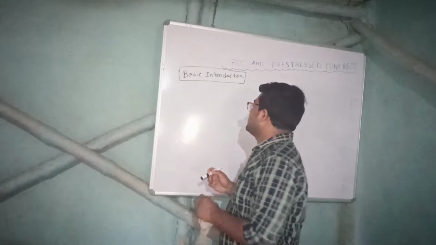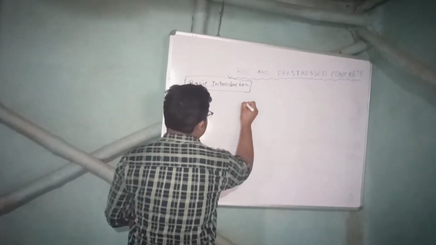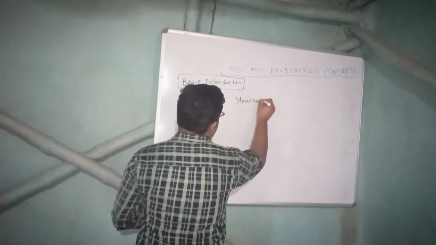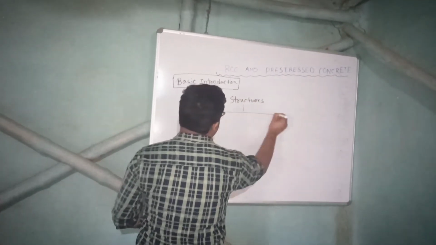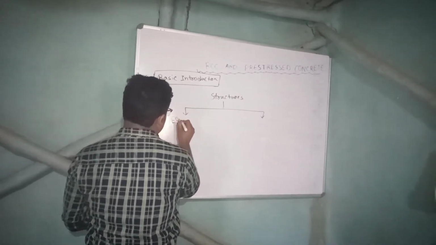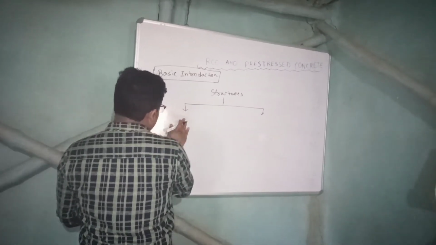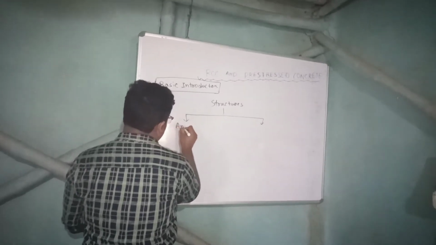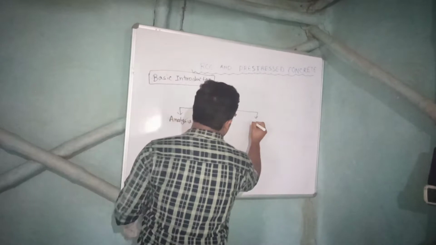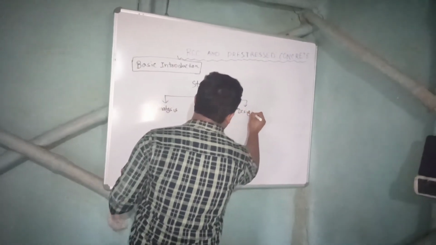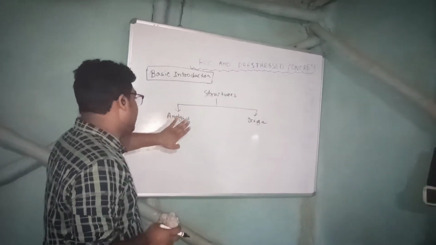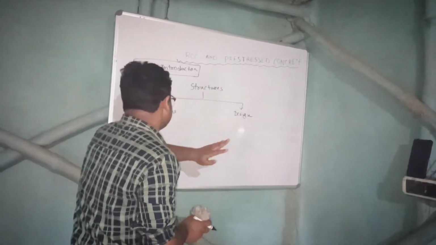So in the basic introduction, suppose we have structures. Structures can be mainly analyzed in two parts. One is analysis and second part is design. I will explain it.